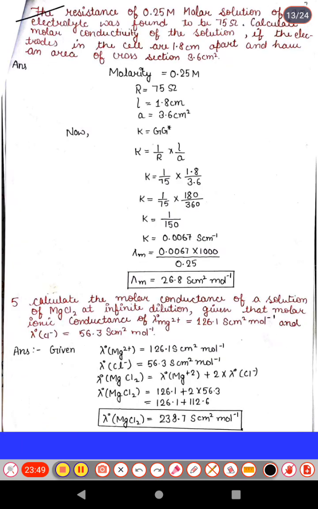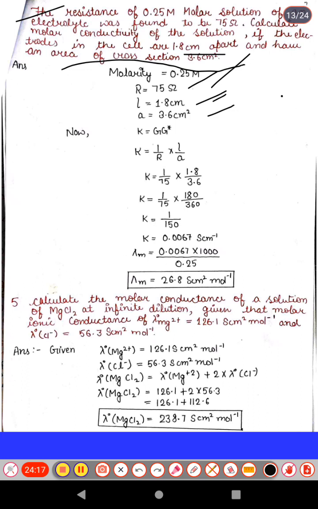Now the next question: the resistance of a 0.25 molar solution of an electrolyte was found to be 75 ohm. Calculate the molar conductivity of the solution if the electrodes in a cell are 1.8 cm apart and have an area of cross section 3.6 cm square. So molarity is given, resistance is given, l is given, A is given.